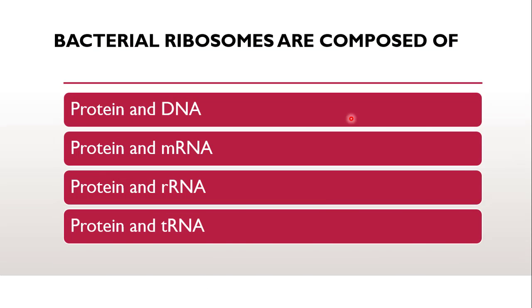The next question is: bacterial ribosomes are composed of, whether they are composed of protein and DNA, protein and mRNA, protein and rRNA, or protein and tRNA. Now, you might find all these options resembling, but you will have to focus on the question: bacterial ribosomes. They are asking the composition of the ribosome.